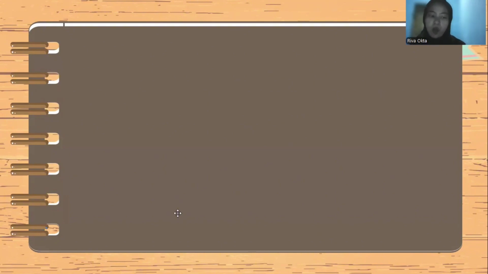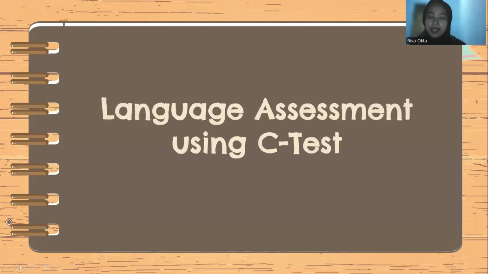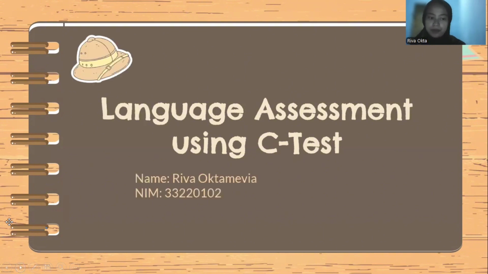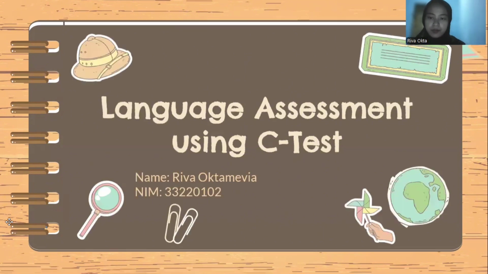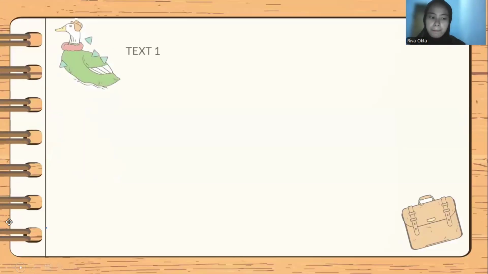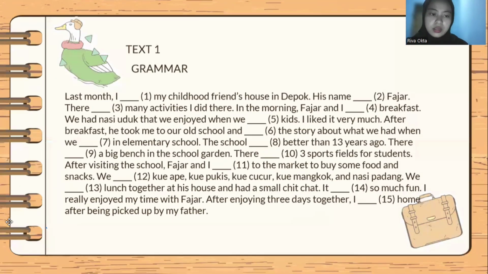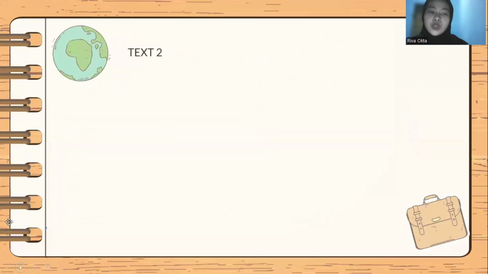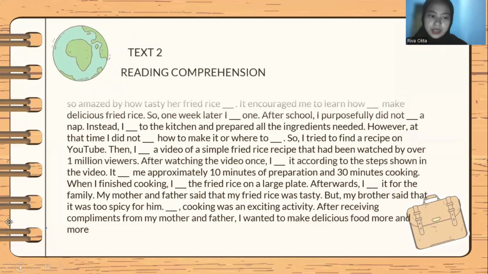I want to explain about using a C-test in language assessment. I made 2 questions. Text 1 is grammar. Text 2 is reading comprehension.